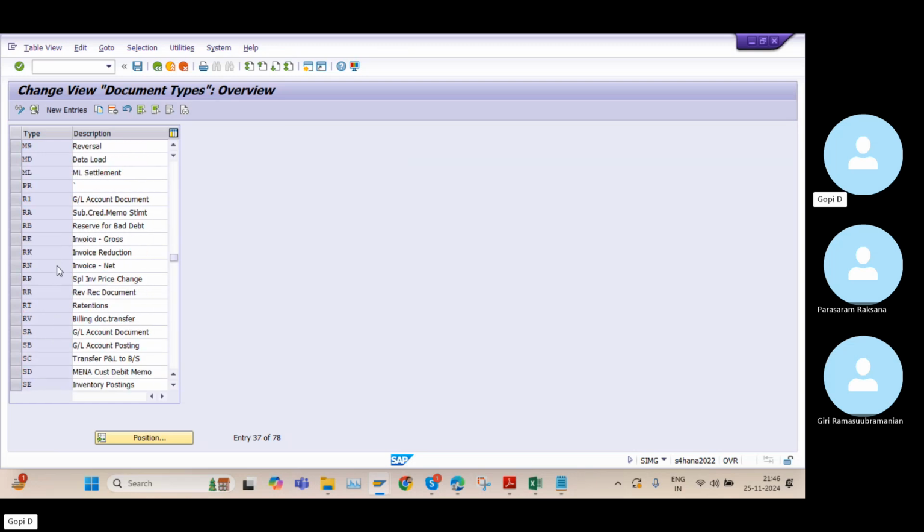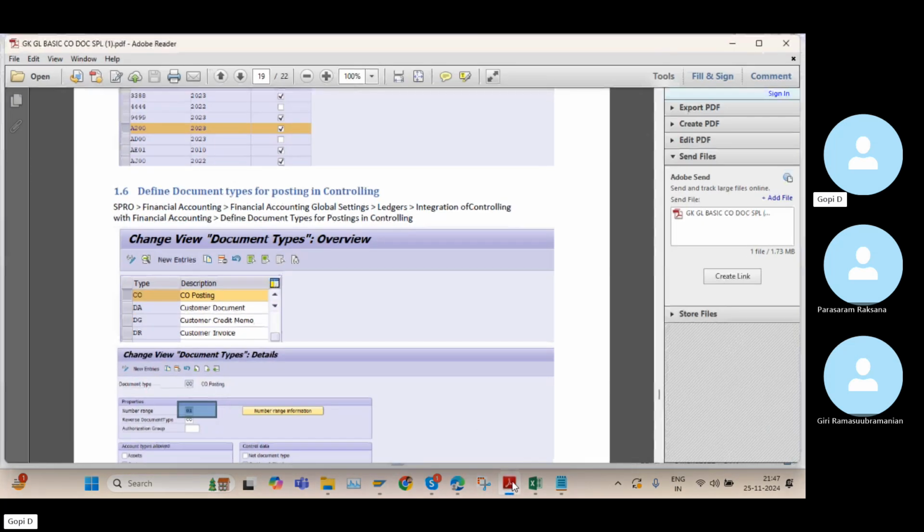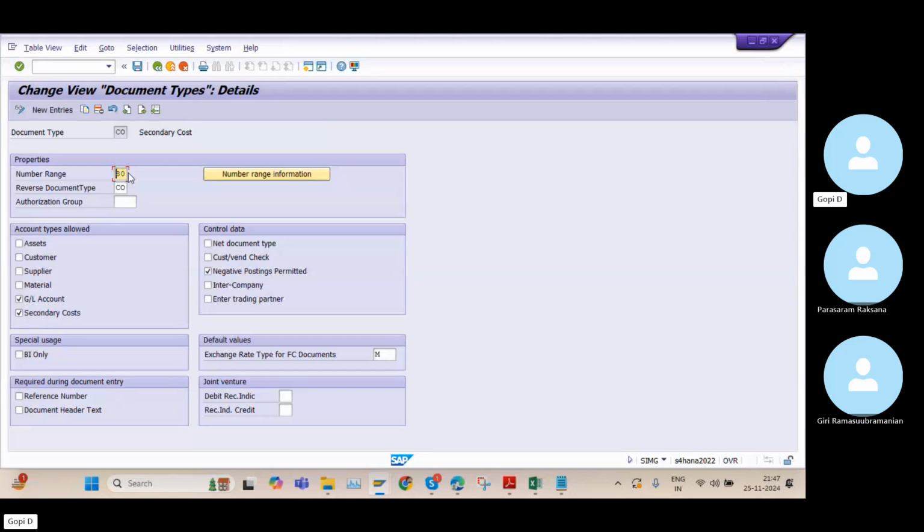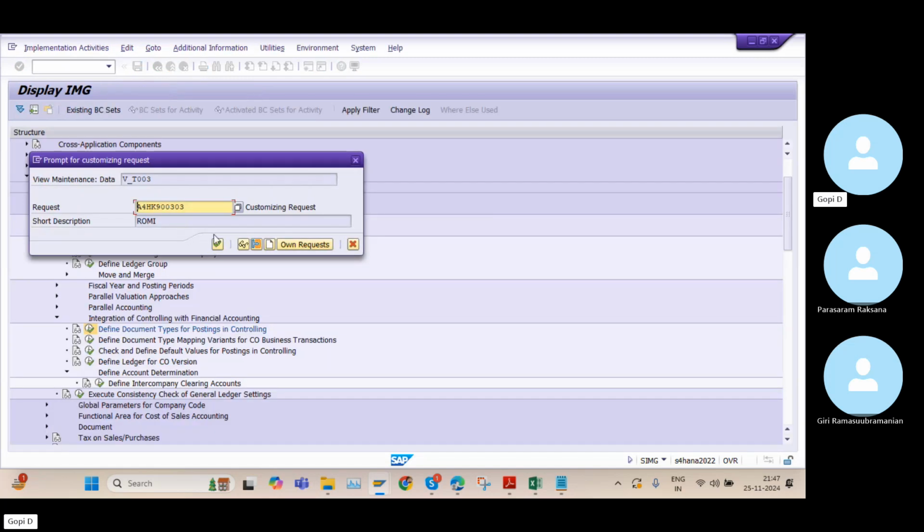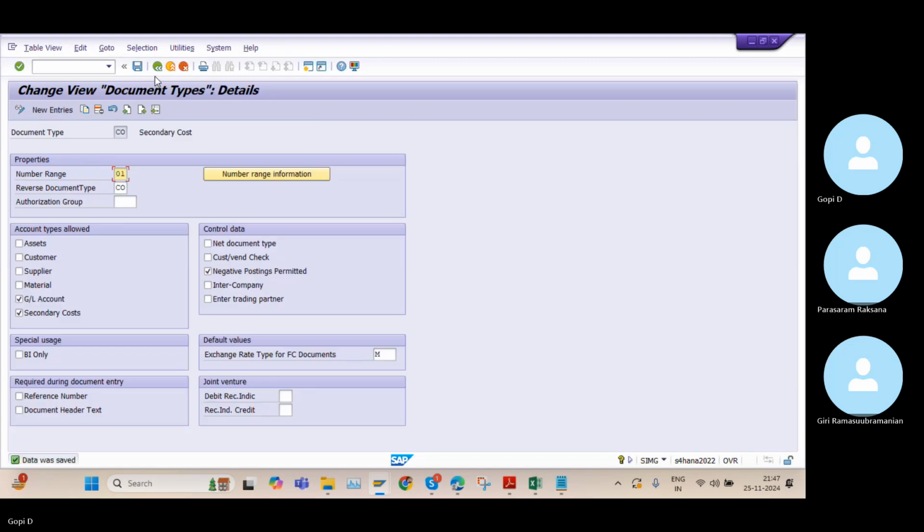So students have changed these things. They just selected this one, used this copy option, and changed it their own way. Because of that, we are even facing some issues when we are posting some entries. CO is the CO posting. And here the number range number is not 80. This number range number is 01. Okay.